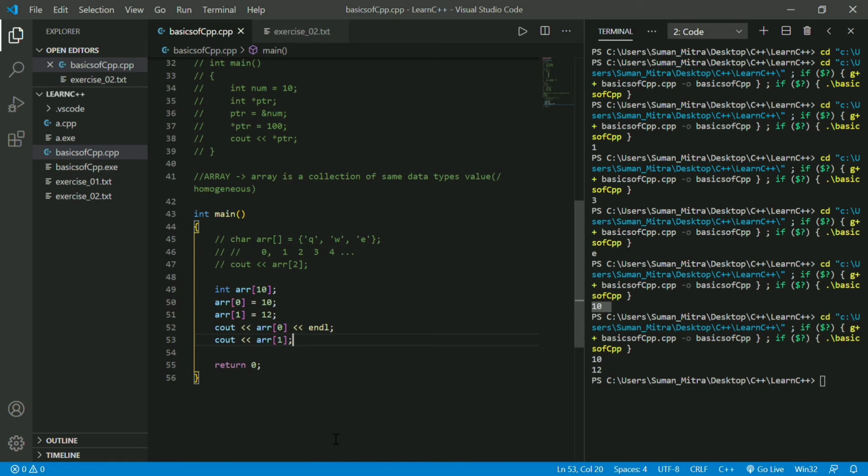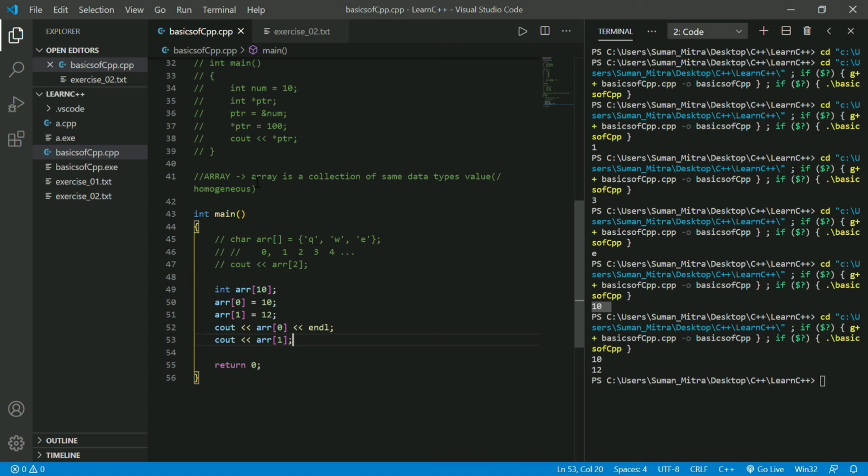We can initialize it together when we learn about loops. We will learn about for loops, while loops, and do while loops. Here we initialize one by one and have to write it all, but there we don't have to write one by one. We can initialize it together, meaning it will run inside a loop, and the values will be initialized back to back. We can do that when we learn about loops, but for now you just have to understand what an array is. I hope you are getting it.